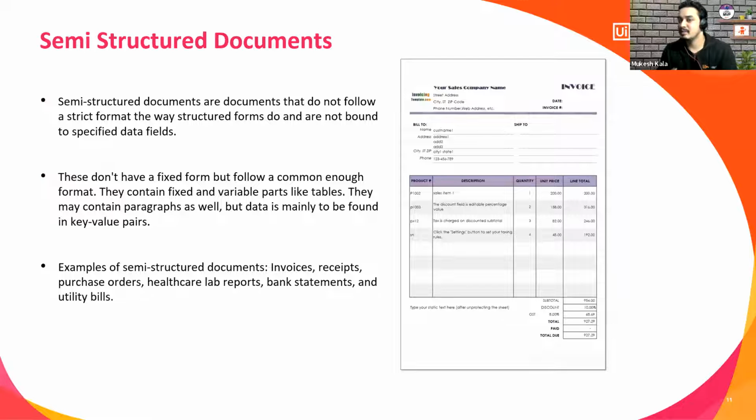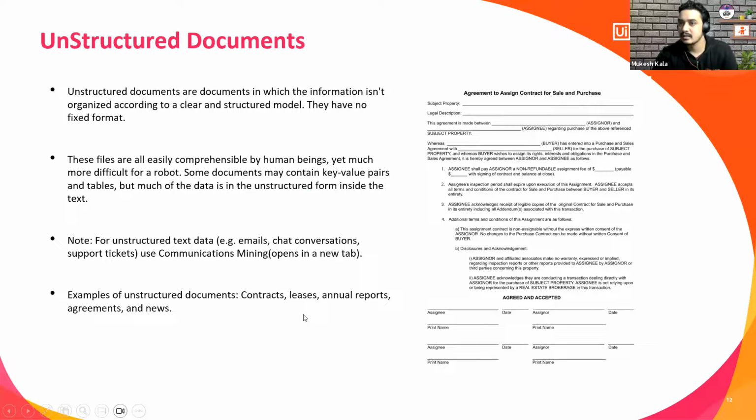Now this is an example of a semi-structured document that does not follow a strict structure. It has some structure, key-value pairs, but in some places it might be different. It can have some data in the form of paragraphs: bank reports, lab reports, utility bills. This is where you would find this information, and one example of a semi-structured document is on the screen. The last one is an unstructured document, as I told you: contracts, leases, reports, and this is an example.